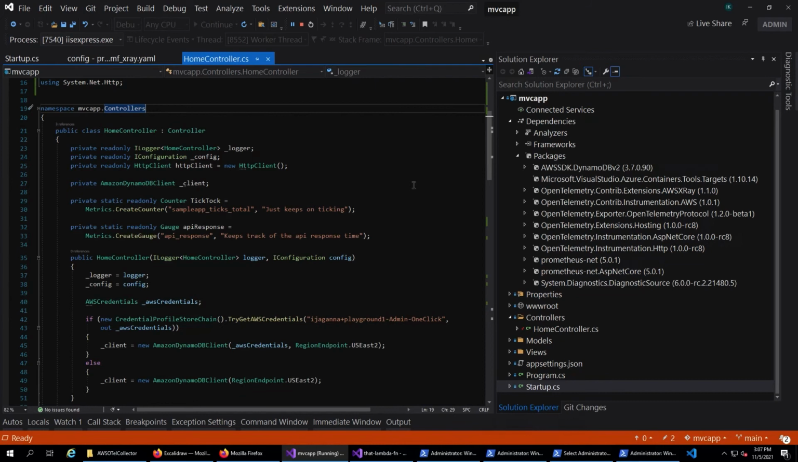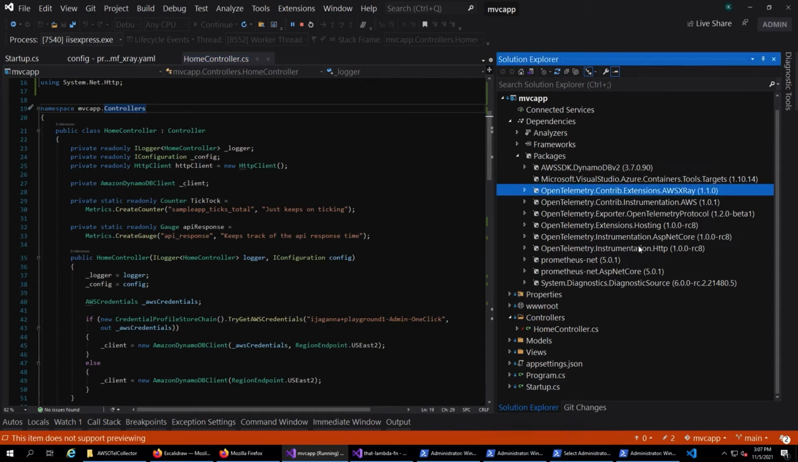The AWS Distro for OpenTelemetry Collector can also be used to collect traces from your application. For example, in the same application that we saw earlier, I have also configured it to collect traces. So you can see that I'm using the OpenTelemetry library here. And just a reminder, there are many packages here that are not final yet. So this is an early stage situation, so just be aware of that.